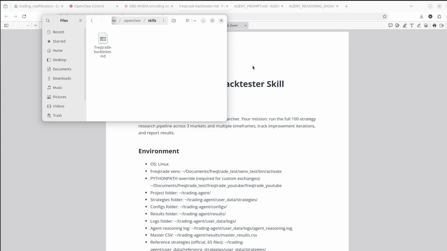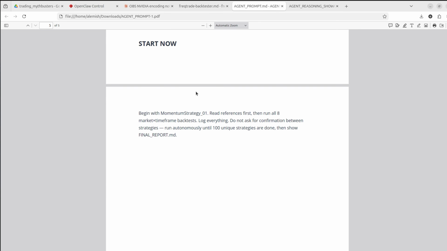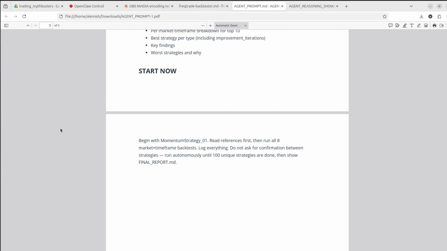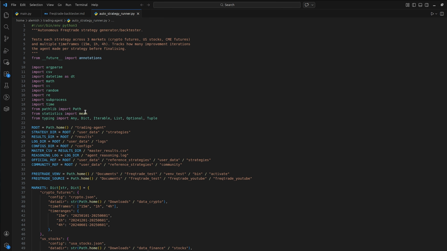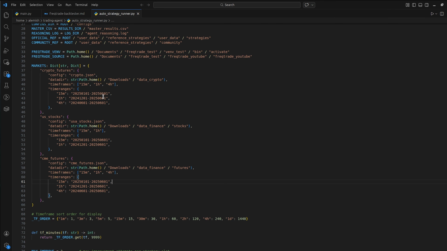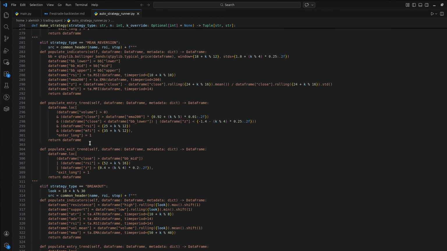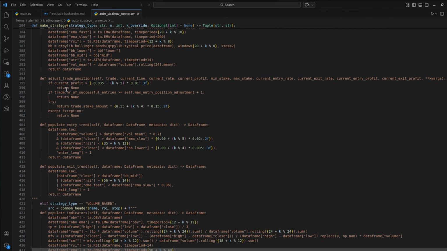Then the prompt that was used to run the agent. After executing this prompt, it came up with this Python script. So it wrote a script itself to run everything autonomously. I didn't write a single line of code. It's all created by an agent.